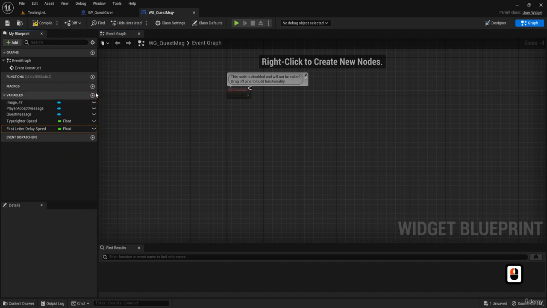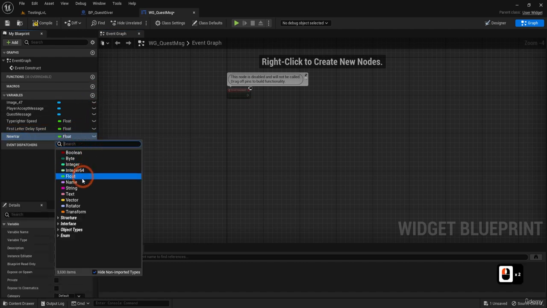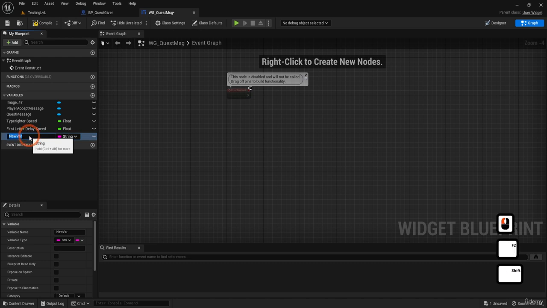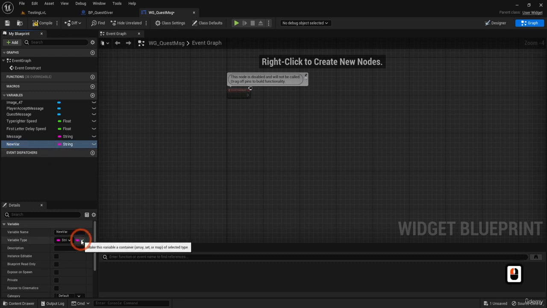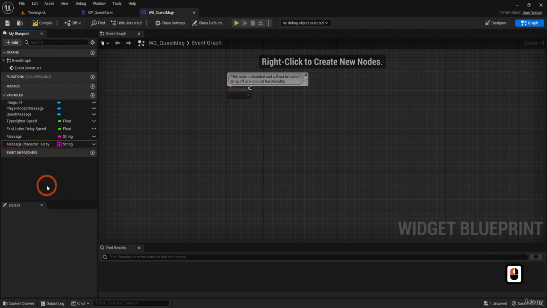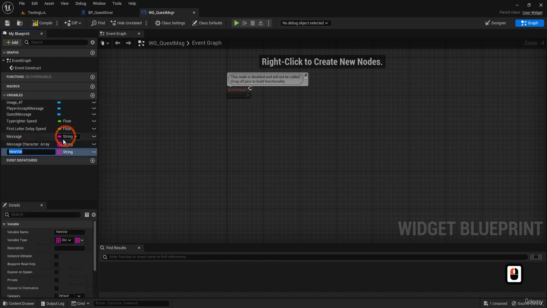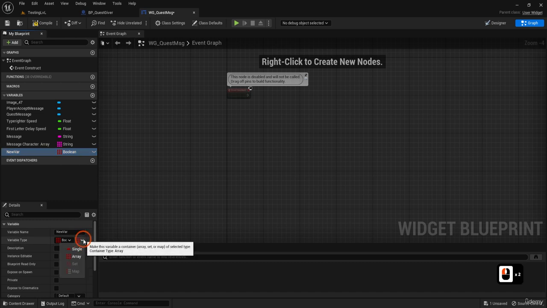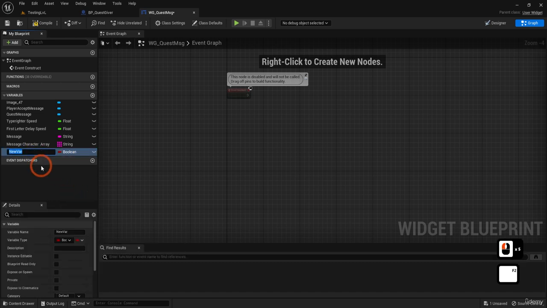And we're going to need the message, of course, so we need a string variable. Call this message. We're going to need a string variable again, but of array type, because it's going to be the message character array. And we want to know if it's already typing, so I'm going to create another bool variable, not an array, a single variable, and call it typing.